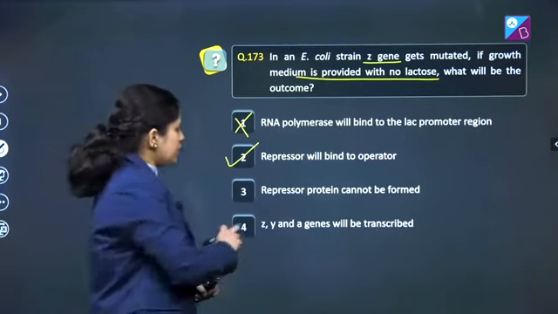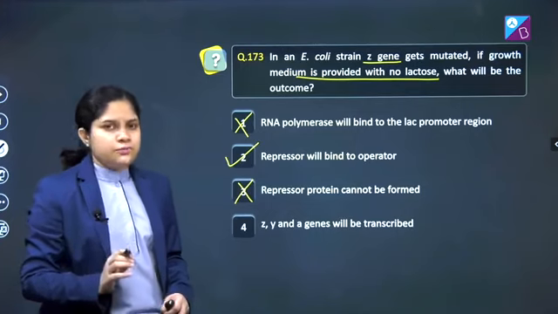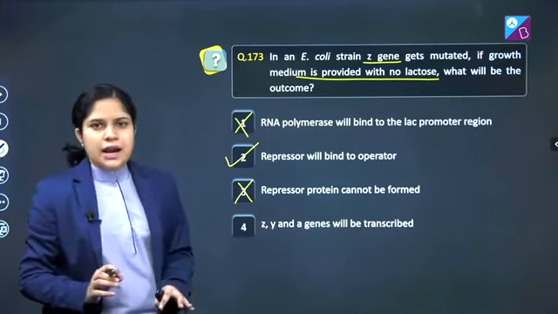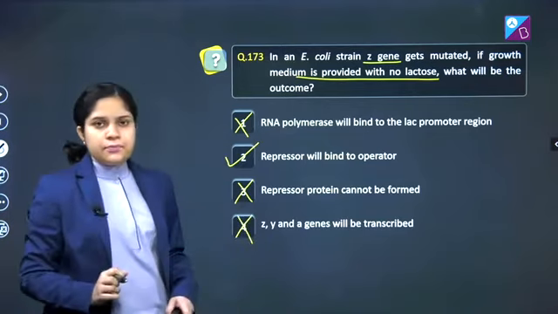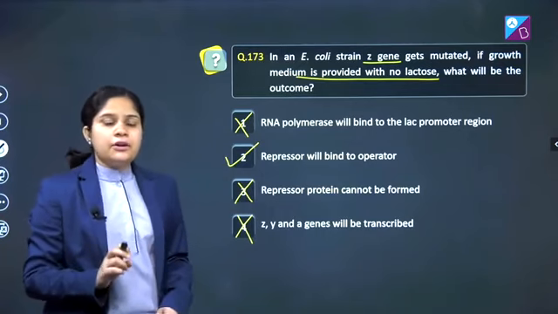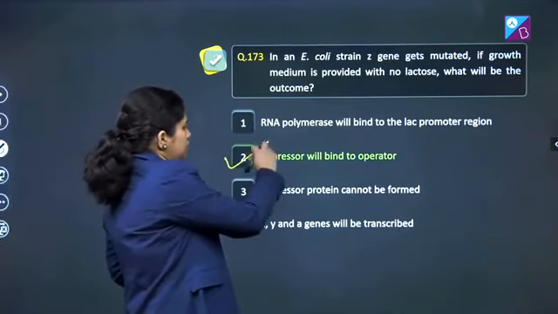This is a wrong statement. The repressor protein will always be formed because the I gene is a constitutive gene. Fourth, Z, Y and A genes will be transcribed. Z, Y and A genes are structural genes and they will be transcribed only when lactose is present in the medium. So the correct answer of this question is option number 2.